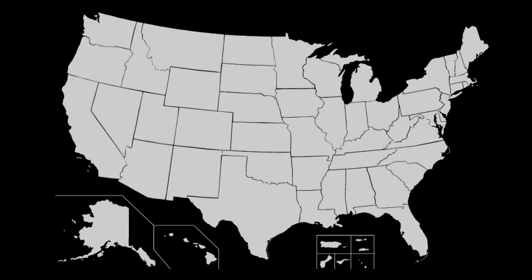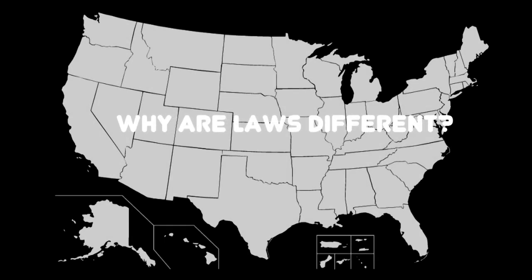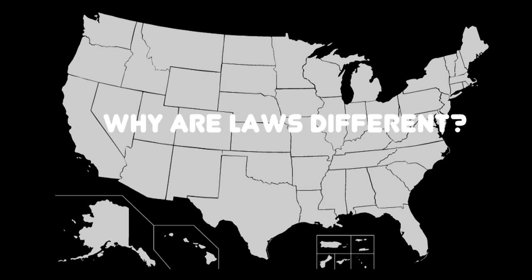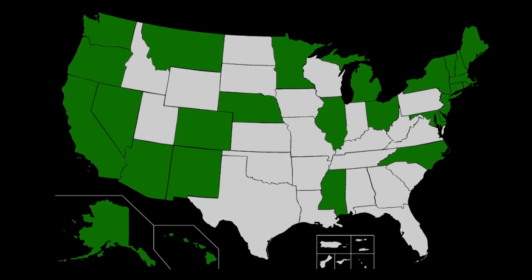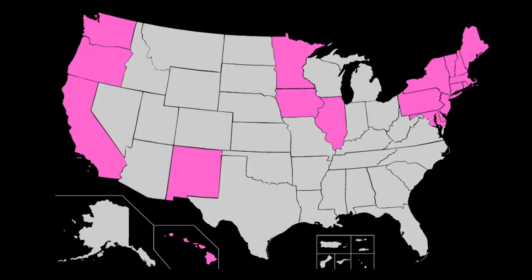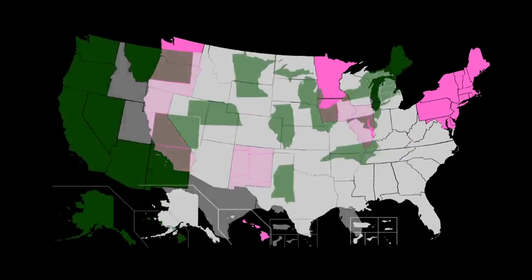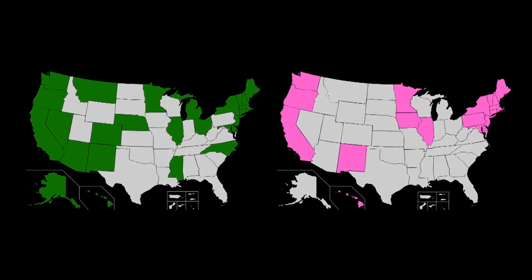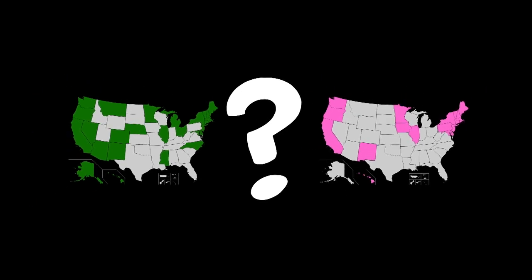Have you ever wondered why laws between the U.S. government and the states can be different? Sometimes laws can even conflict. For example, the U.S. government outlaws all marijuana use while some states have legalized it. Some states recognize same-sex marriage while other states do not. All of these differences can be very confusing and cause people to question why the U.S. does not have one set of laws.